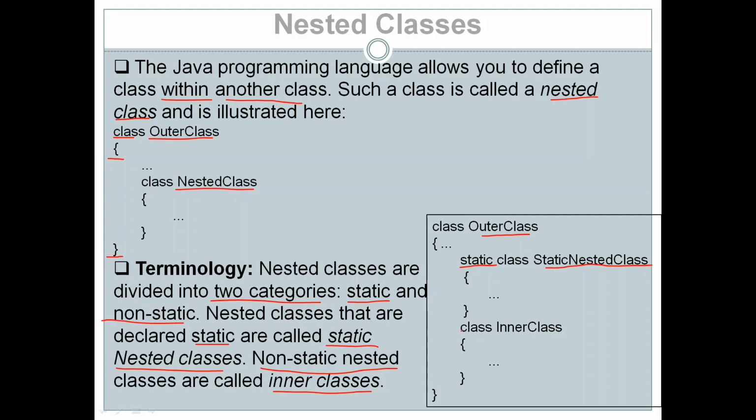There is no keyword used before this class, so there is no static keyword. This class is not a static class, it is called an inner class. So static nested classes are called static nested classes, and non-static nested classes are called inner classes. Remember this. This is about the two categories of nested classes: static and non-static.